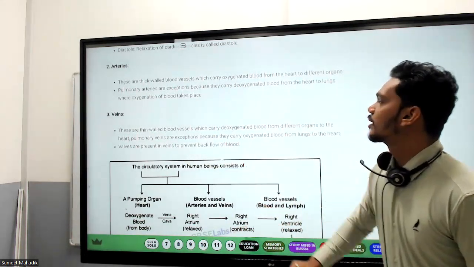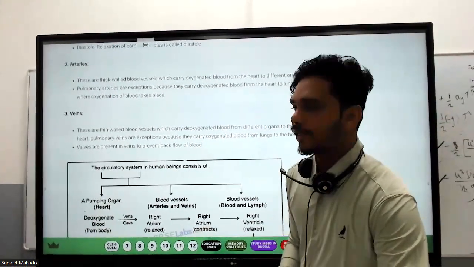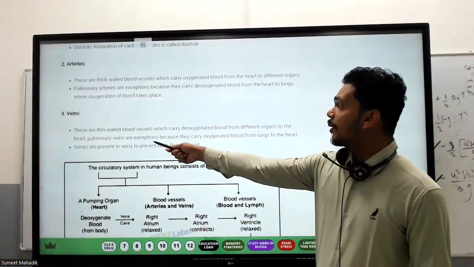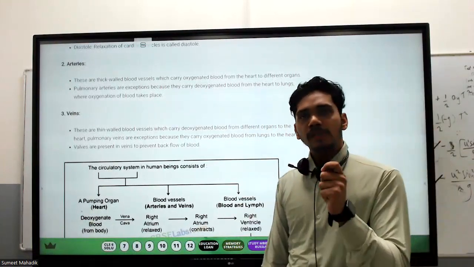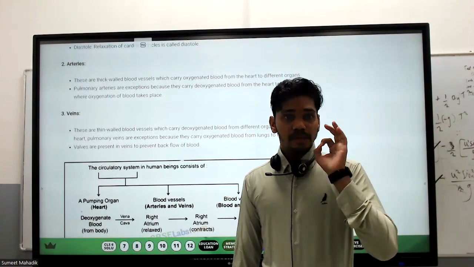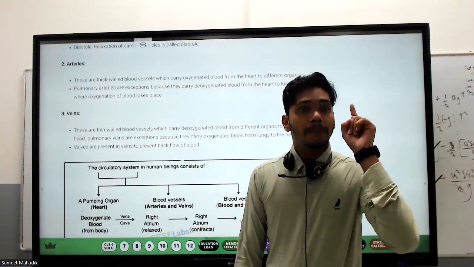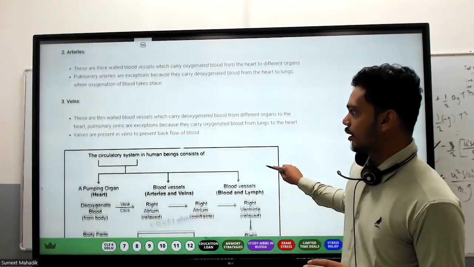Thin walled blood vessels which carry deoxygenated blood. Okay, the pulmonary veins are exceptions. Again, there is an exception. Now, which is the vein which carries oxygenated blood? Pulmonary. Which is the artery in the body which carries the deoxygenated blood? Pulmonary artery. So pulmonary artery is confusing, so be very careful about it.